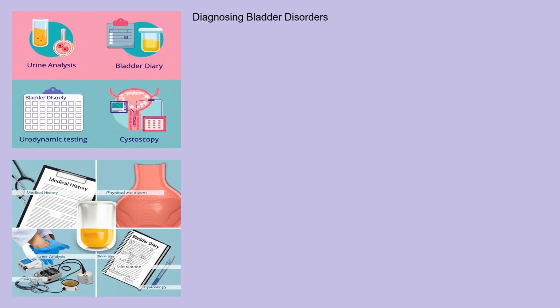Diagnosing bladder disorders typically involves a thorough medical history, physical examination, and various diagnostic tests. A urine analysis can detect infections or other abnormalities. A bladder diary, where you track your fluid intake and urination patterns, can provide valuable insights. Urodynamic testing measures bladder function, including bladder capacity, pressure, and flow rate. Cystoscopy, a procedure where a thin, flexible tube with a camera is inserted into the bladder, allows for direct visualization of the bladder lining.